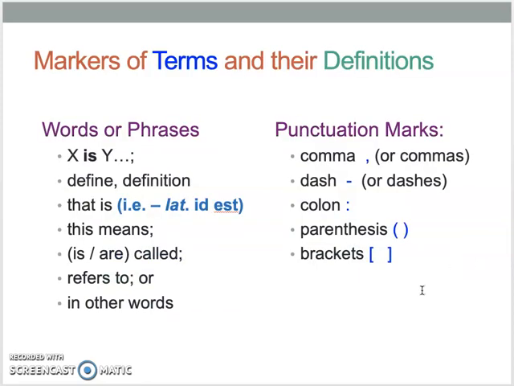Other types of markers that you might see in a text, you might see the word is. So you would see the word context is, and then a definition is given. You might see the word define or definition, such as context is defined as, and then they give the definition. Or it might say the definition of context is, and then they give the definition.